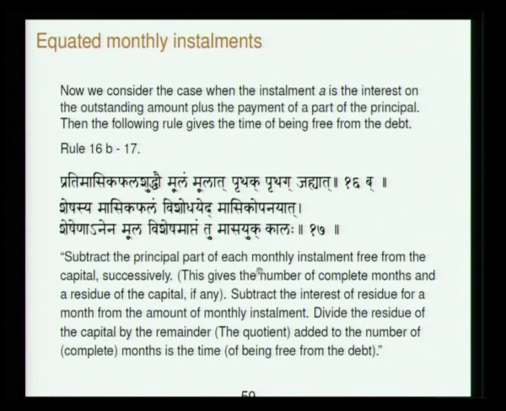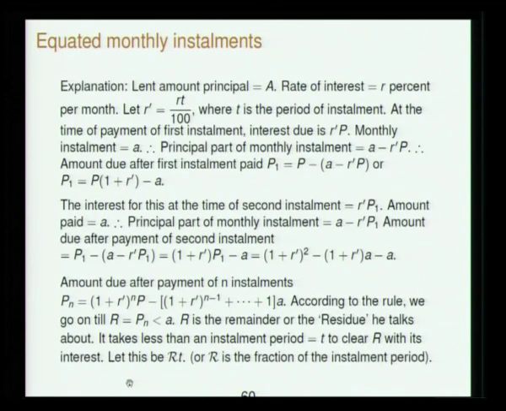Subtract the principal part of each monthly installment from the capital successively. This gives the number of complete months and the residue of capital if any. Subtract the interest of the residue due for a month from the amount of monthly installment. Divide the residue of the capital by this number. The quotient added to the number of complete months is the time of being free from debt. What is he trying to say?